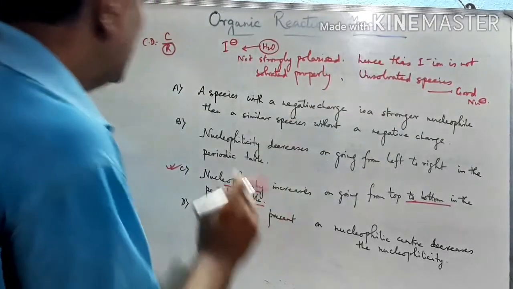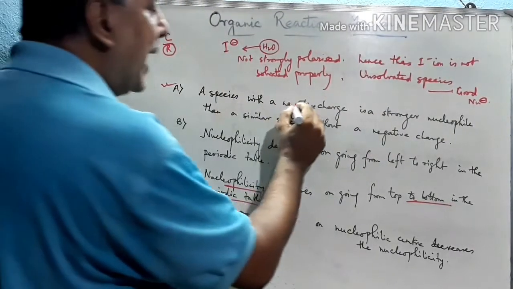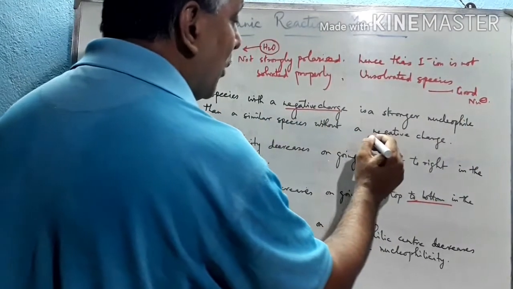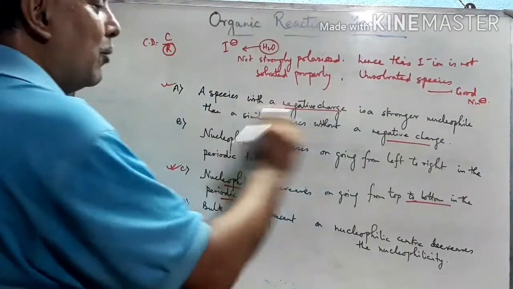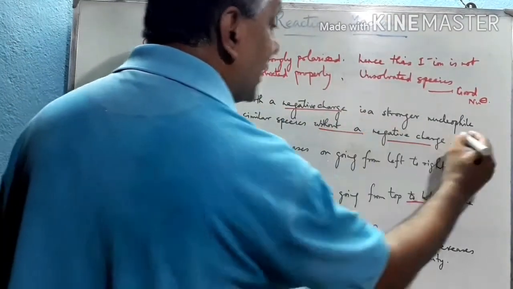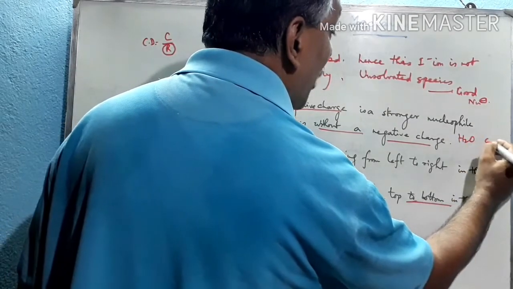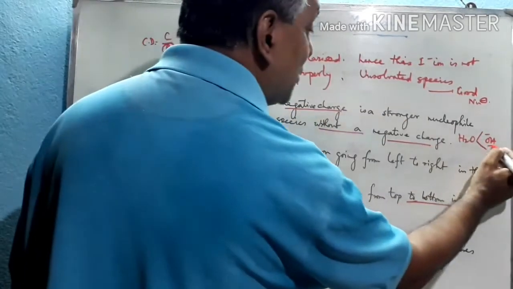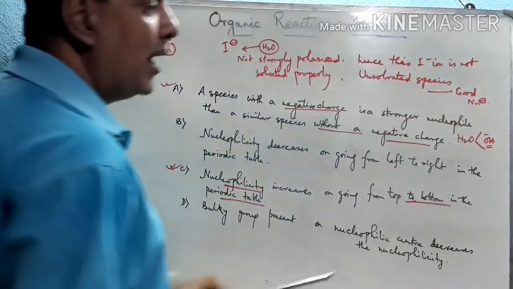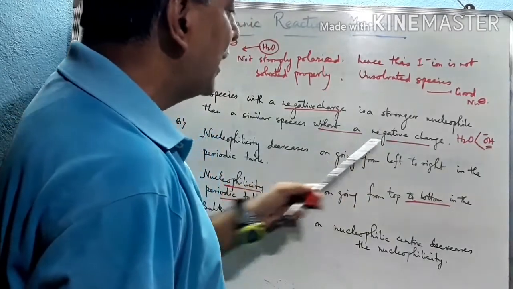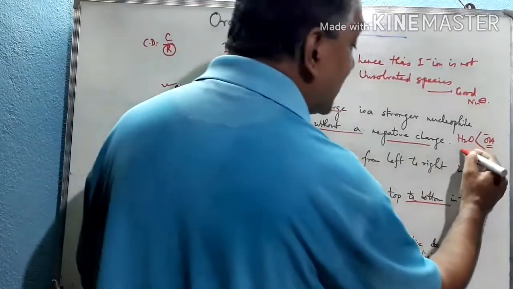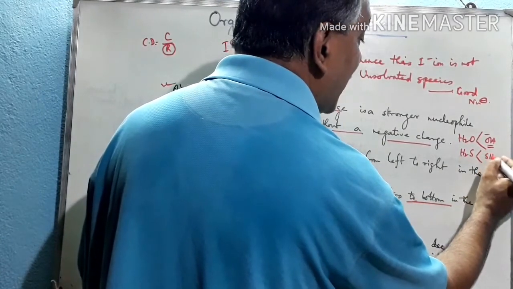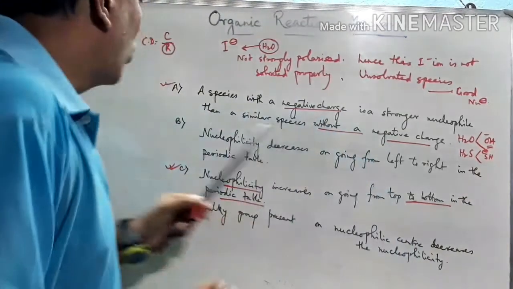Because these particular species cannot be solvated properly, these unsolvated species act as good nucleophiles. The first point is this: a species with a negative charge is a stronger nucleophile than a similar species without a negative charge, like water and OH minus. If we consider these two, then the species with a negative charge, OH minus, is a stronger, better nucleophile as compared to water. Already we have discussed that H2S is a weaker nucleophile as compared to SH minus. So these are the conditions first.